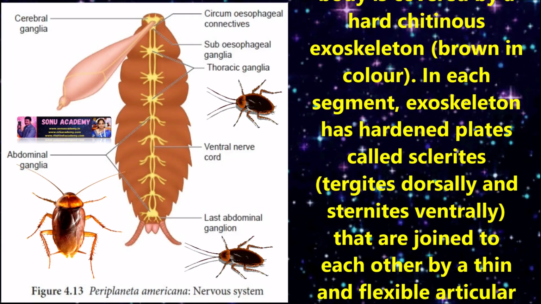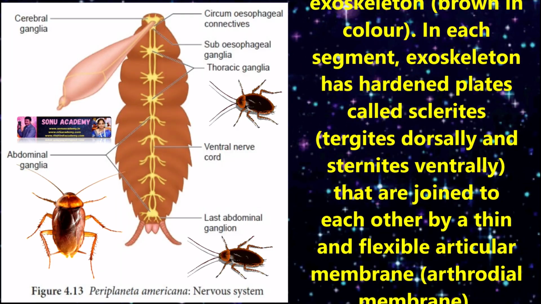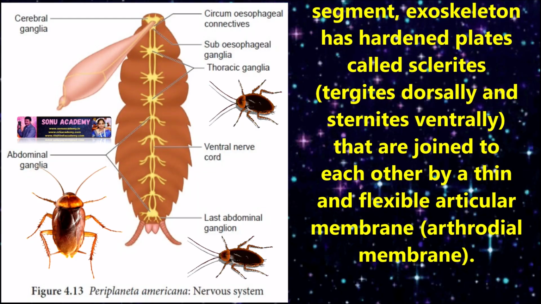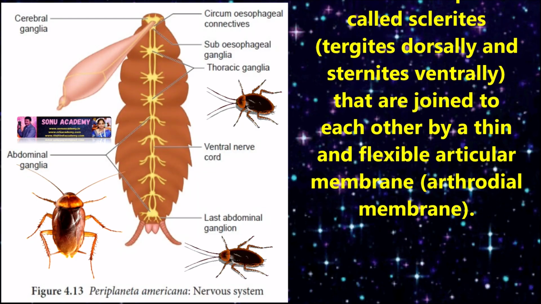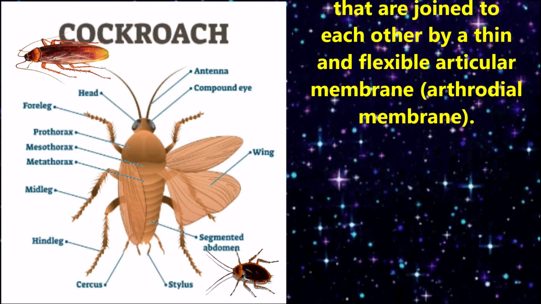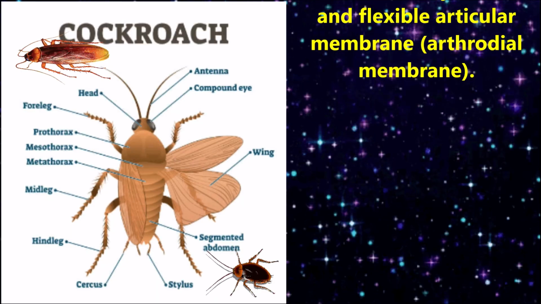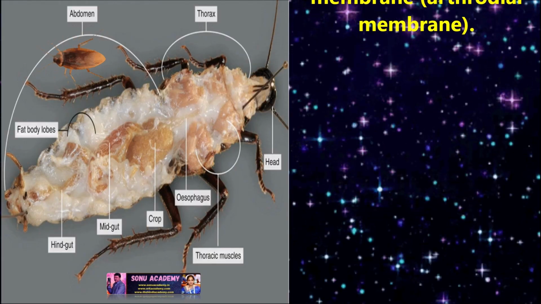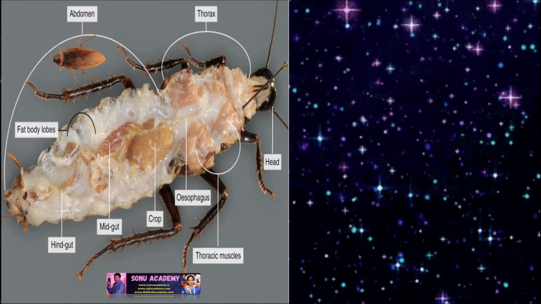In each segment, the exoskeleton has hardened plates called sclerites, tergites and sternites. They are joined to each other by a thin and flexible articular membrane called arthrodial membrane.